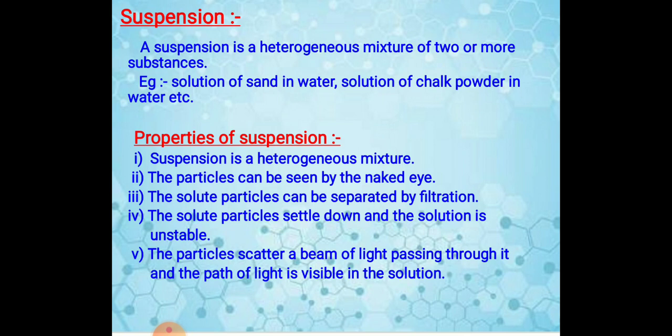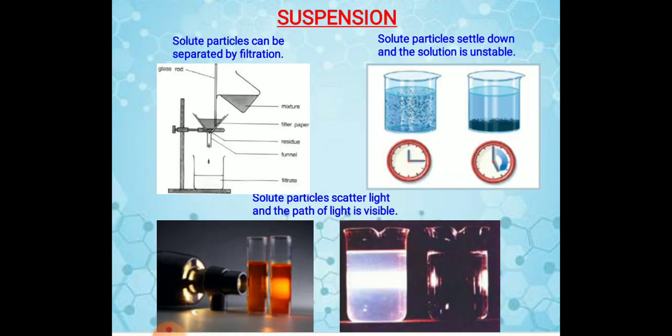That means the particles can be seen through naked eyes, they can be separated by filtration, and if the solution is left undisturbed for some time, the particles settle down at the bottom of the vessel, and they also scatter the beam of light through it. So this is how a suspension is a true heterogeneous solution.